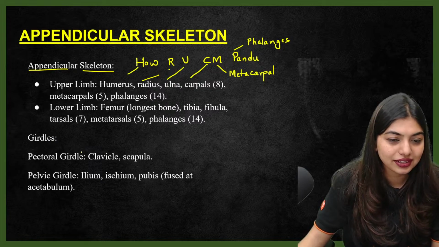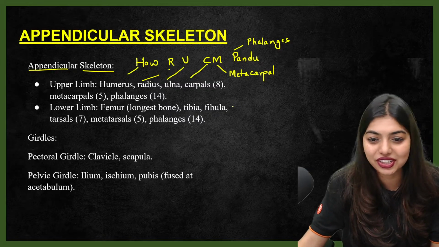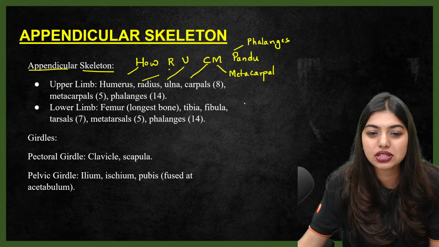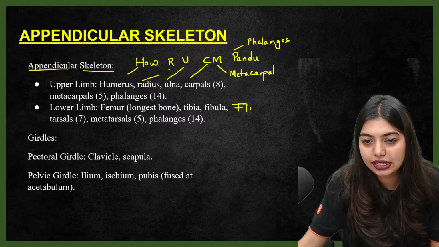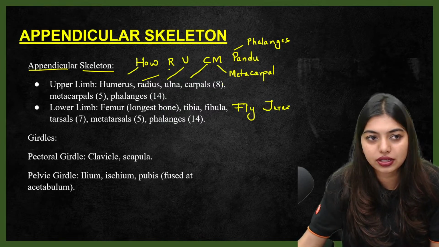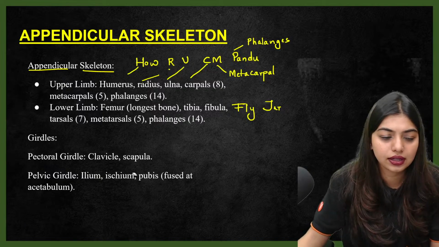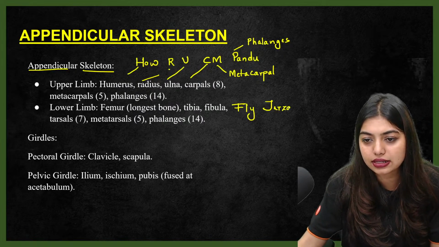Okay, so yes, lower limb, students. Lower limb, I only made a trick. Even this I only made, but this was not at all sinking because the letters are not very easy. So I made fly Tarzan. This is GM production Tarzan. Fly Tarzan, mountains and planets. Fly, repeat, okay?